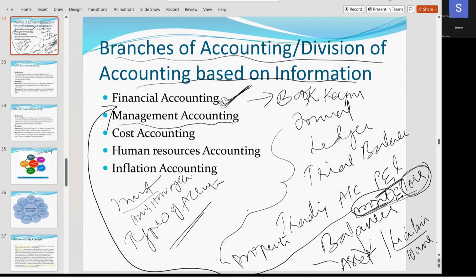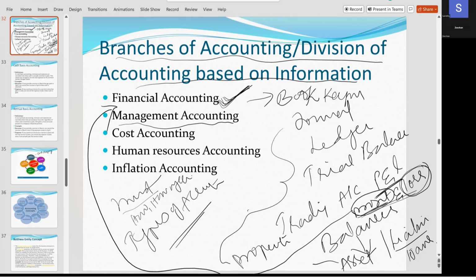Now, if you want to reduce your mobile cost from 10,000 to 9,000, you will check where you are spending more so that you can reduce your cost. Yes, ma'am. This tells about where the chances are to reduce your cost, so that you can reduce the final price of the product and be on par with your competitors.